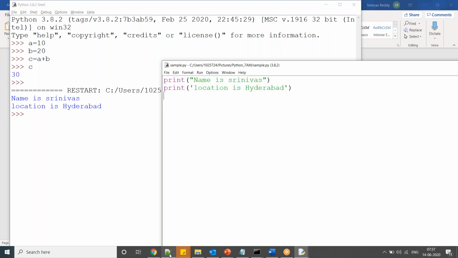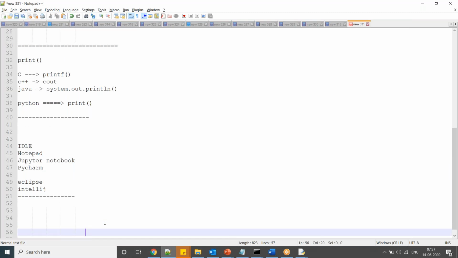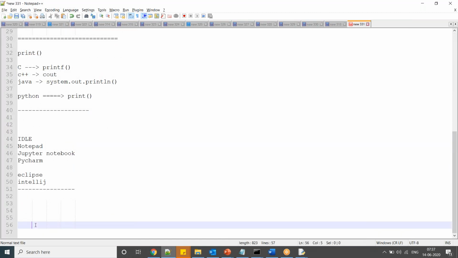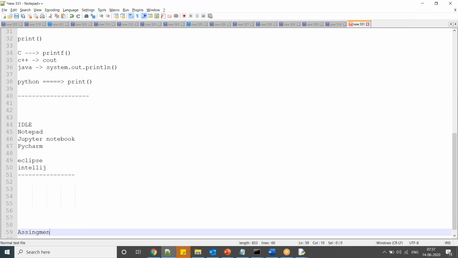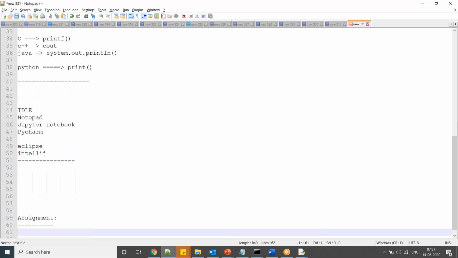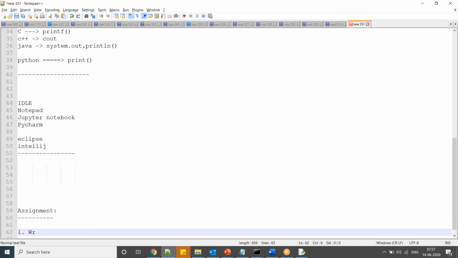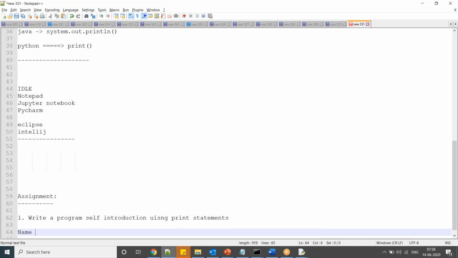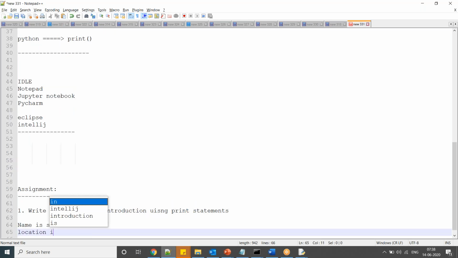Now take one assignment. Write a program, self introduction using print statements. So I want output: name is Srinivas, location is Hyderabad.